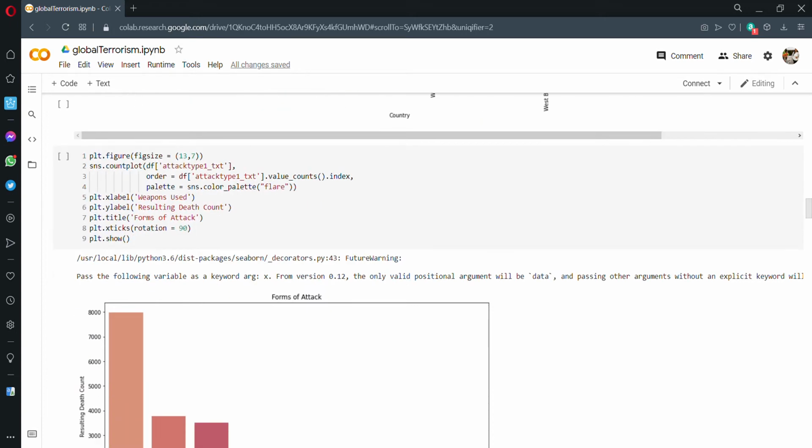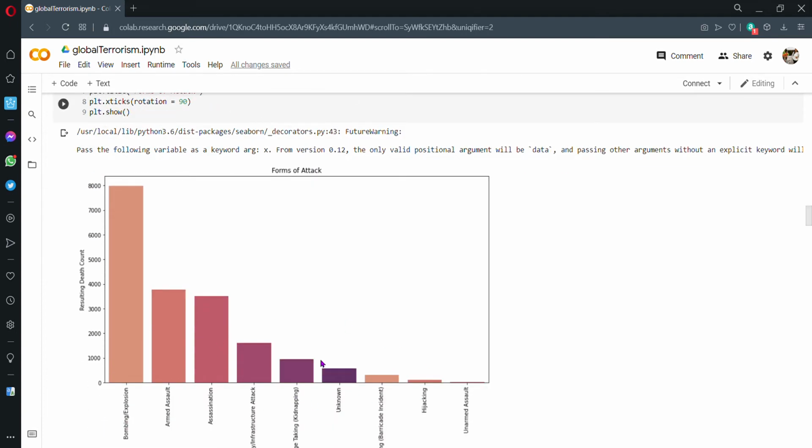Moving on, we have the different forms of attack used, and the casualties they have caused. Bombing and explosion was in fact the highest destructive one. So it caused a lot of deaths.